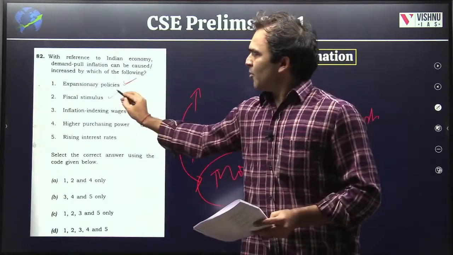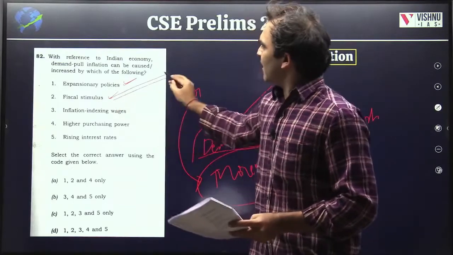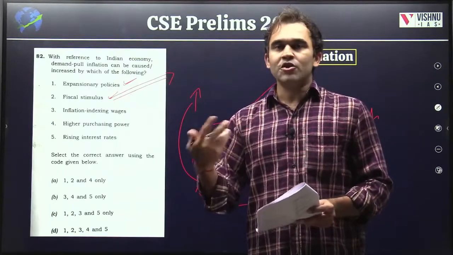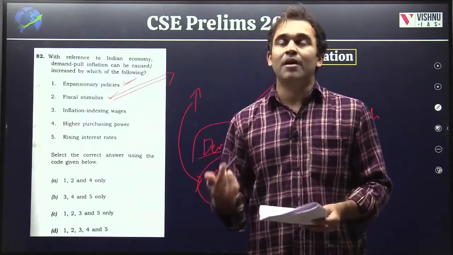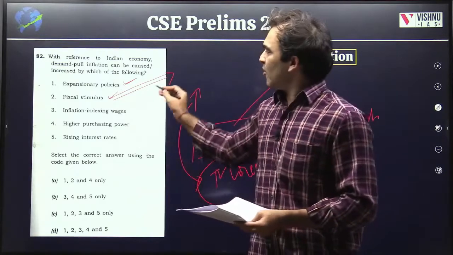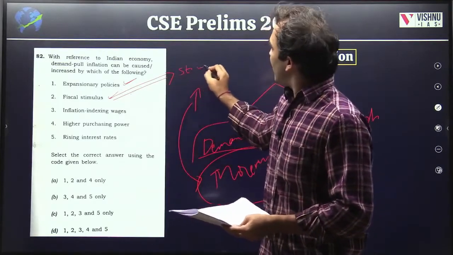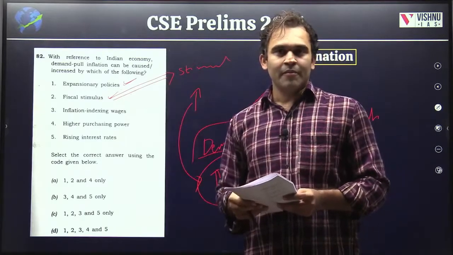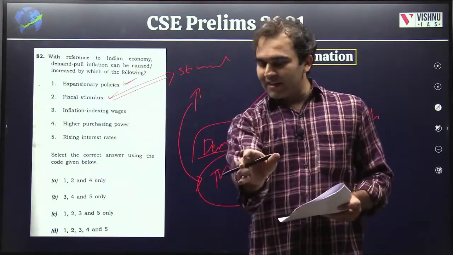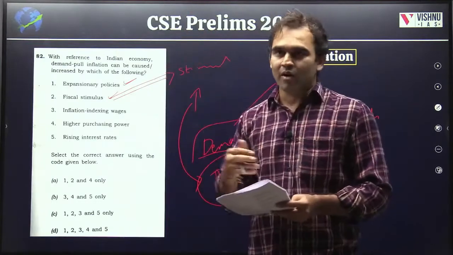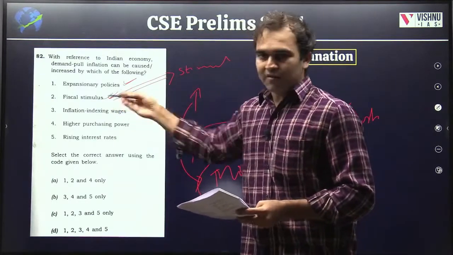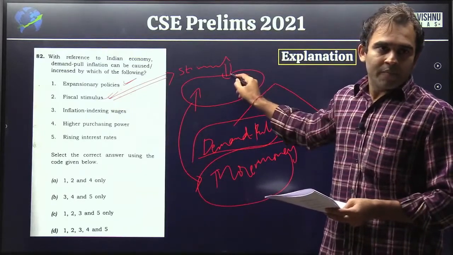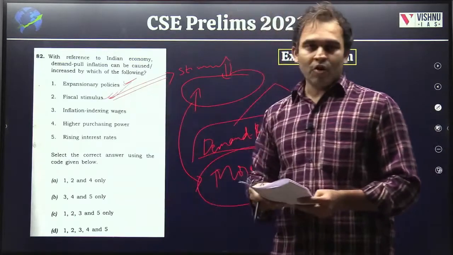Then second, fiscal stimulus. What is fiscal stimulus? When the government feels that the economy is not working the way it is supposed to work, the economy is short of cash, or for some reason the aggregate demand of the economy is not picking up, what will the government do? It will announce stimulus, just like our Atmanirbhar package that the government has done in 5 or 10 tranches. So stimulus, targeted stimulus or stimulus to the entire economy. Stimulus is what? Easy money, more money in the hands of the people. So yes, stimulus can be your option.